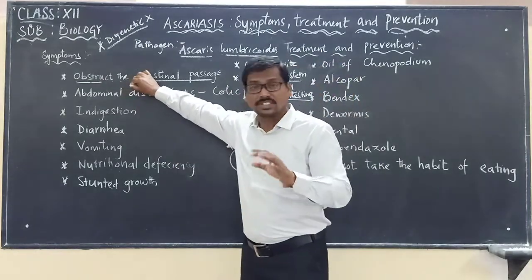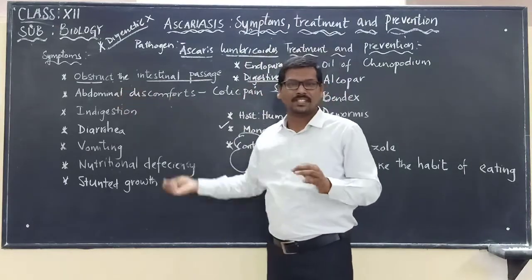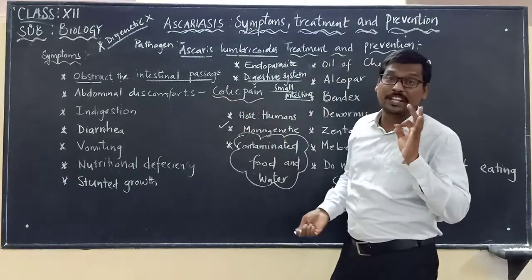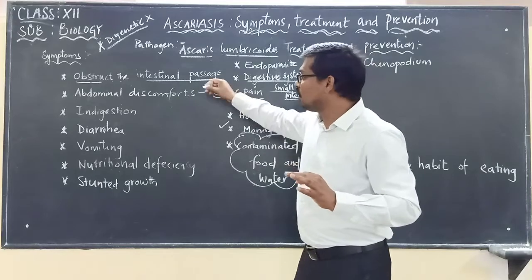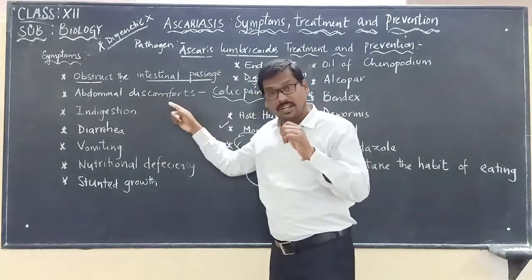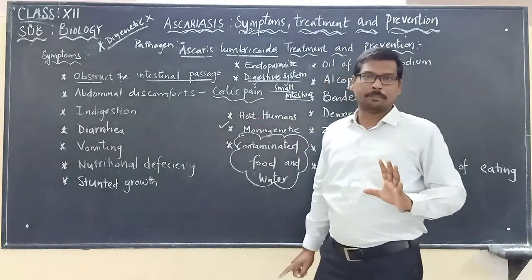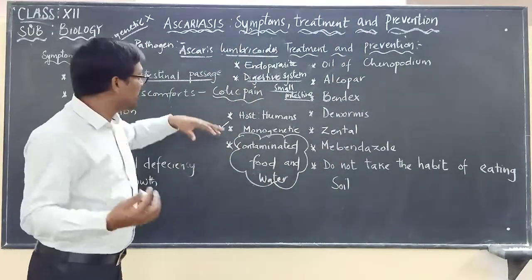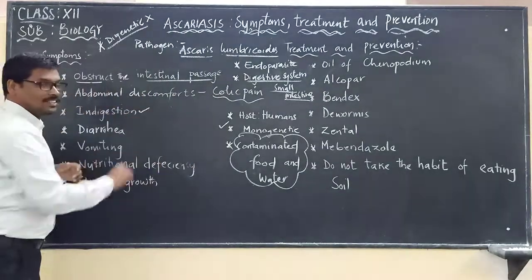Because of the obstruction of the intestine, it immediately leads to abdominal discomfort, which means abdominal pain, which we call colic pain. When there is no movement of the food because it is blocked by Ascaris lumbricoides, it can lead to indigestion.